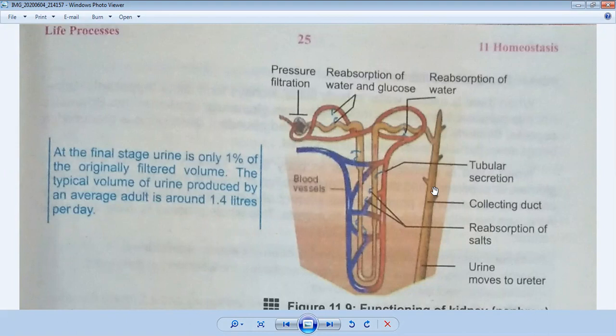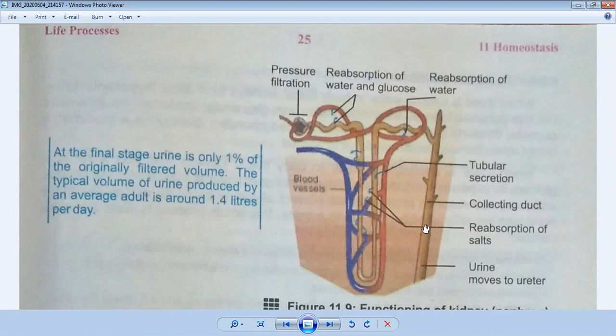This is the third part of urine formation. This is called tubular secretion. So when the unuseful things are collected from the blood and into the collecting duct, through the collecting duct they move to the ureter.